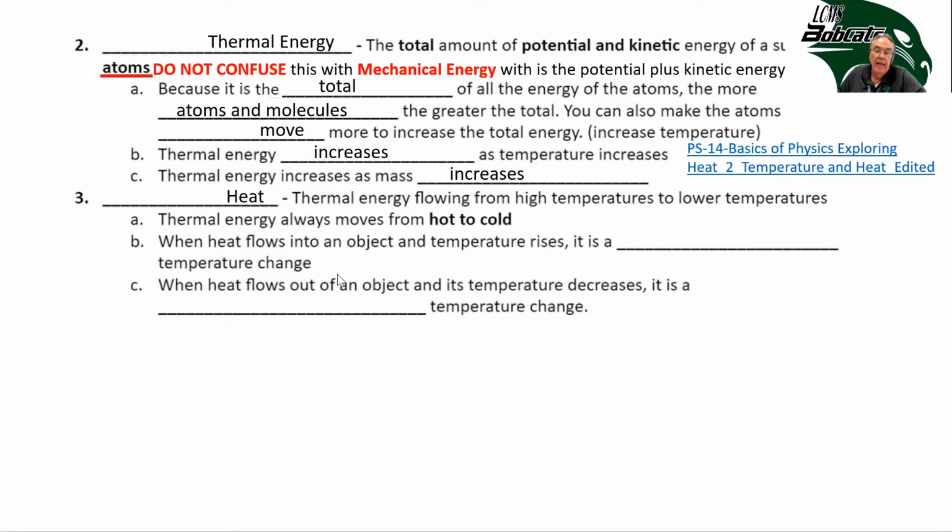And then heat, which is the flow of thermal energy, always flows from high to low. And as a matter of fact, in science, everything always moves from high to low. So in this case, thermal energy moves from high temperatures to low temperatures, or hot to cold. When heat flows into an object, the temperature rises. It's called positive temperature change. And notice we always start when heat flows. When heat flows out of an object, the temperature decreases. This temperature change is negative.